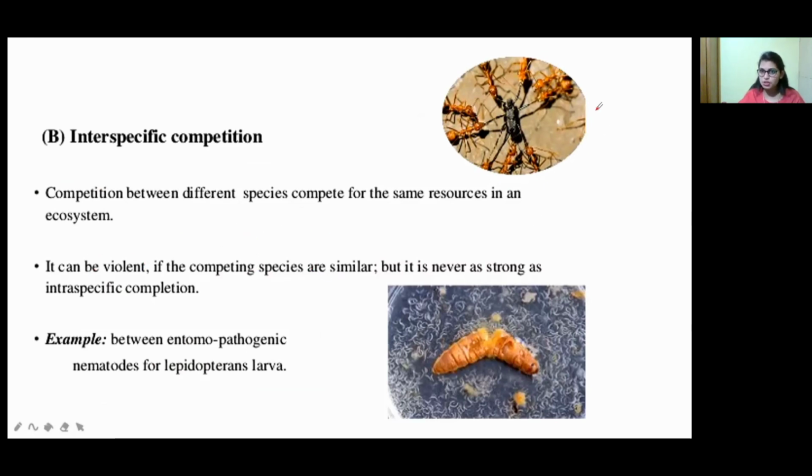If similar species are present, the chances of a high level of competition are greater, but it is never as strong as intraspecific competition. An example is between entomopathogenic nematodes for lepidopteran larvae, where this interspecific competition occurs.